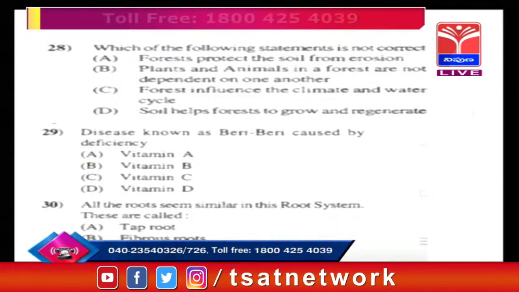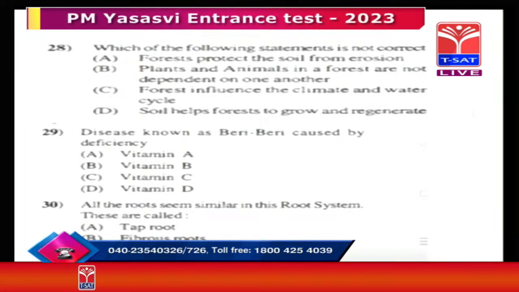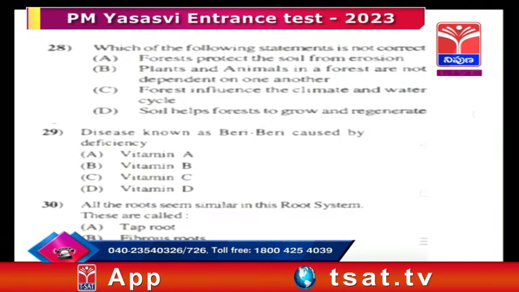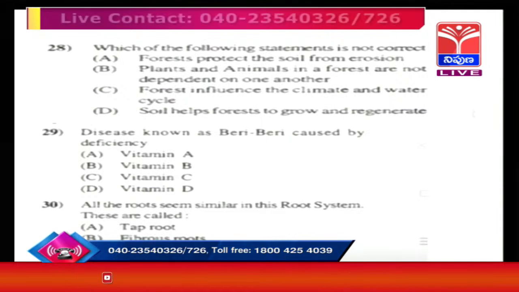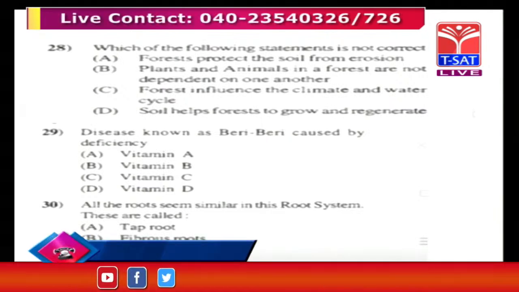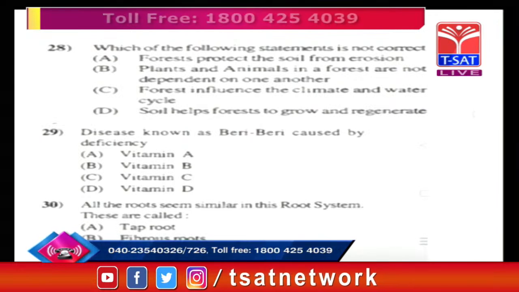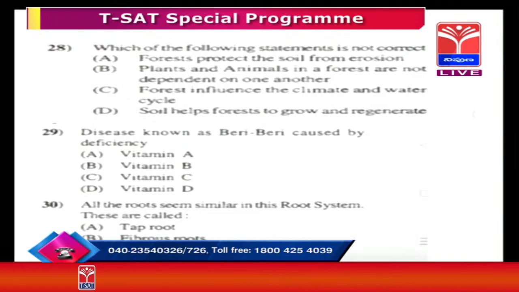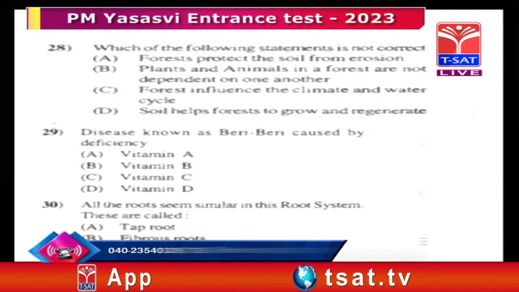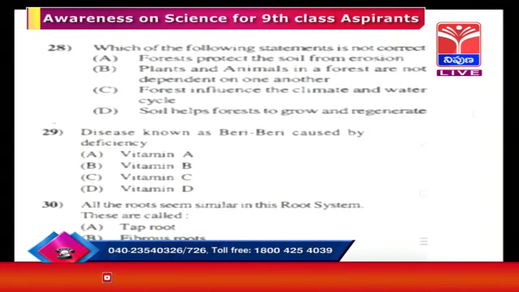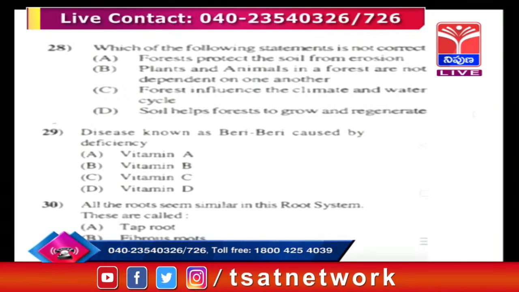Which of the following statements is not correct? It is concerned with the forest, so from the side of biology it is very clear. I will read the four options here. Option A, forests protect the soil from erosion. Option B, plants and animals in a forest are not dependent on one another. The third one, forests influence the climate and water cycle. The fourth one, soil helps forests to grow and regenerate.